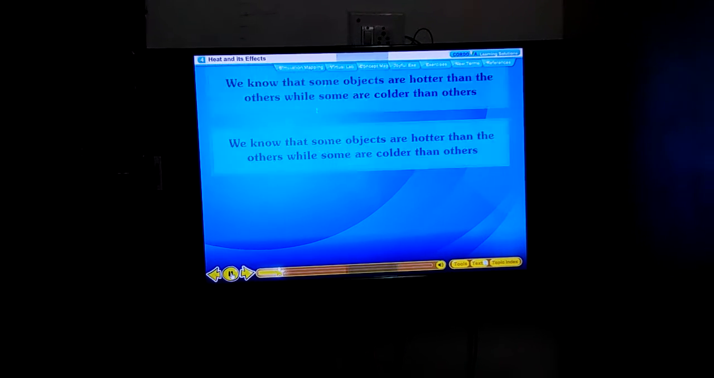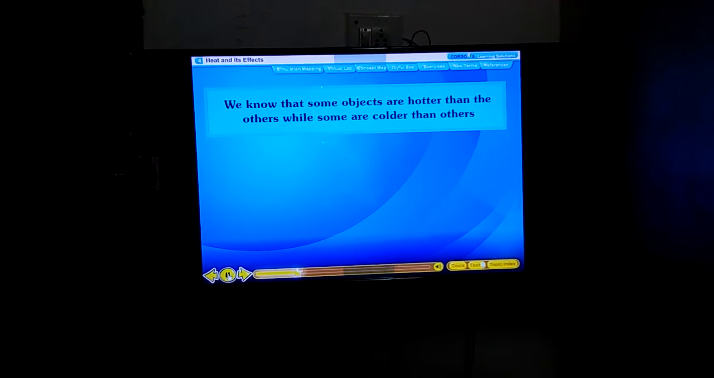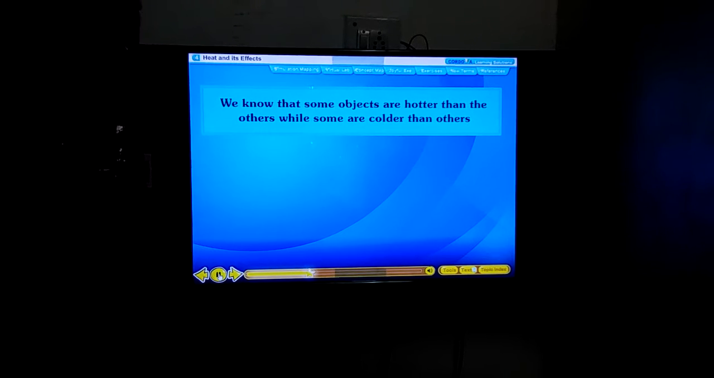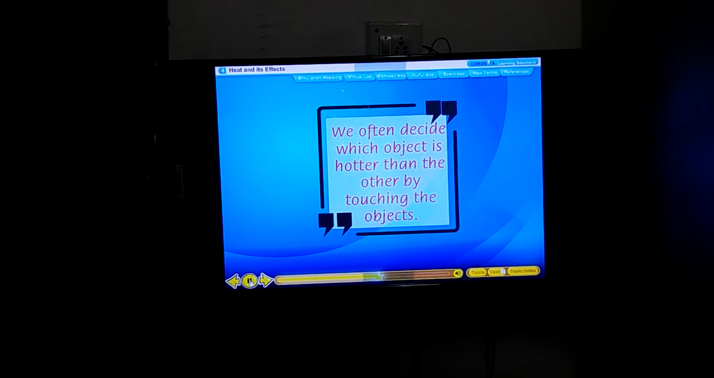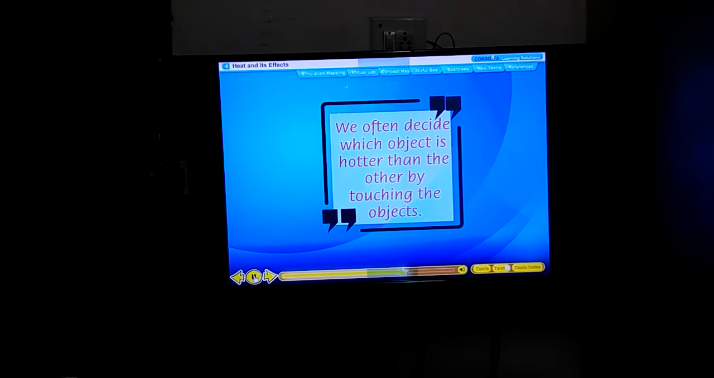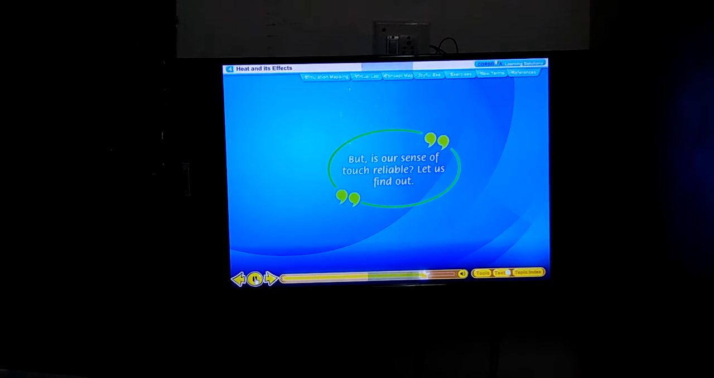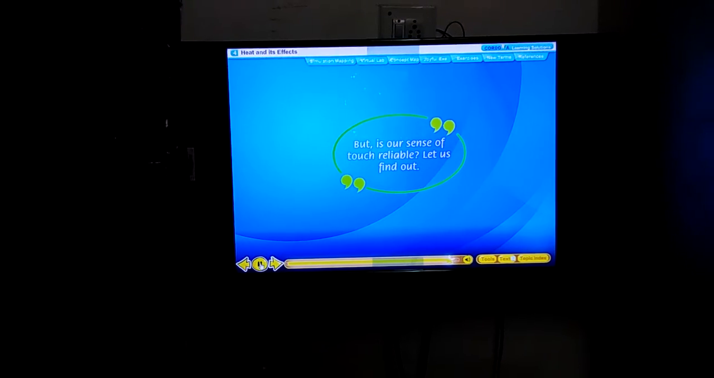Hot and cold. We know that some objects are hotter than the others, while some are colder than others. We often decide which object is hotter than the other by touching the objects. But is our sense of touch reliable? Let us find out.